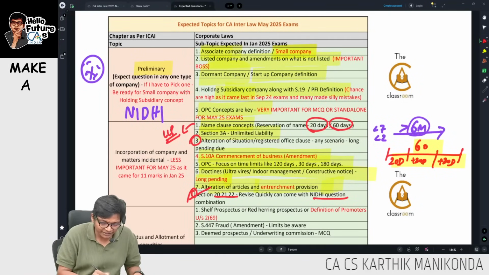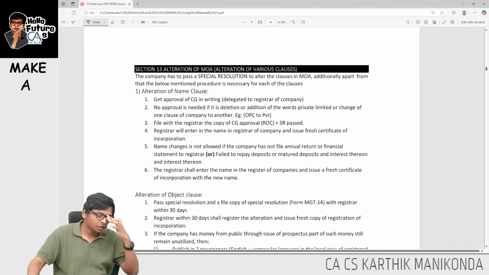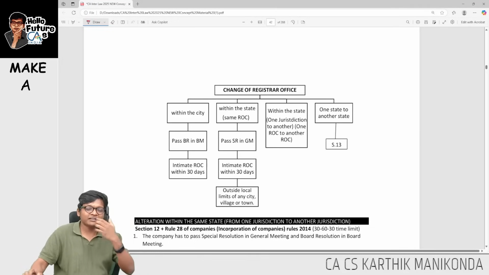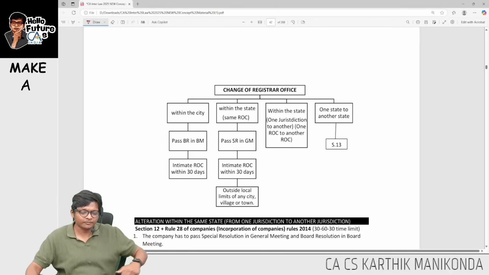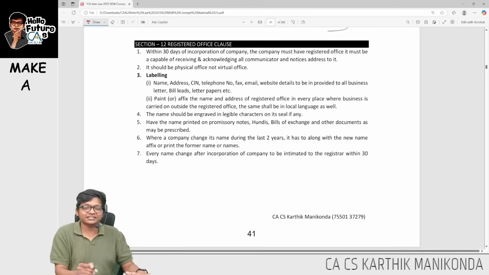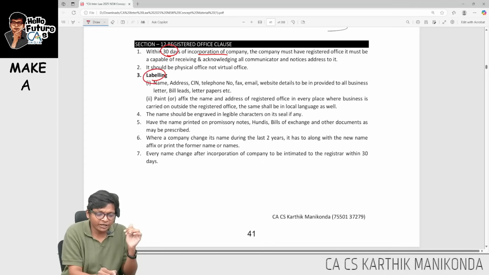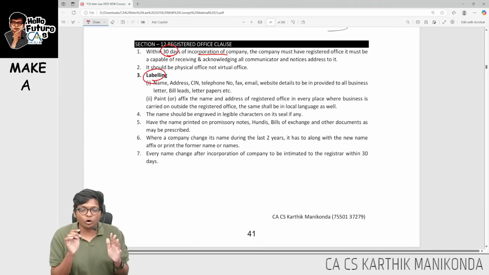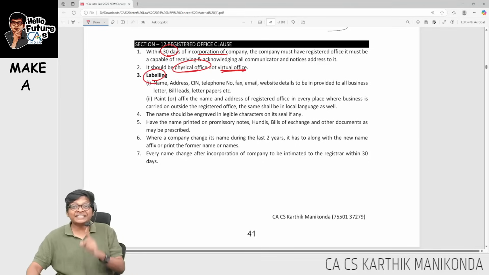I am done with alteration, all these points. Last concept, alteration of situation clause, not tested for a very long time, guys. Shifting of registered office. When it comes to registered office, first thing, within 30 days of incorporation you should establish this. Important point, especially in this COVID and online world: virtual office is not allowed, it has to be a physical office only, guys.